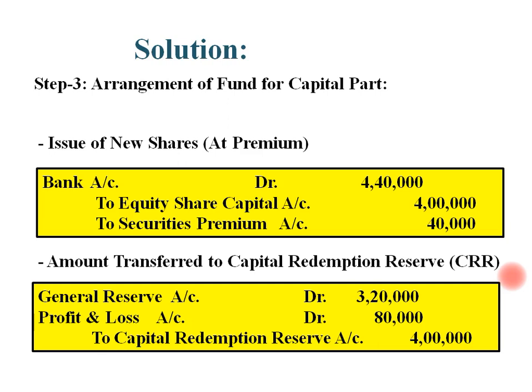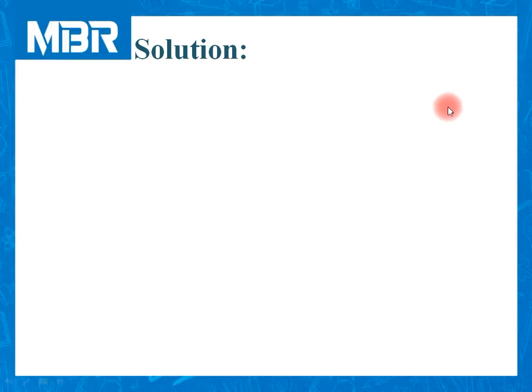So journal entry is general reserve account debited 3,20,000, profit and loss account debited 80,000 to capital redemption reserve account 4 lakhs. With this journal entry, we have arranged fund for the capital part. So step number 3 comes to an end with these 2 entries.